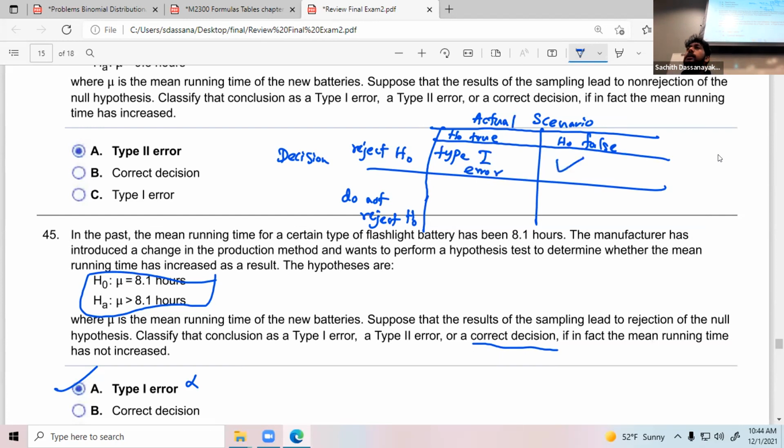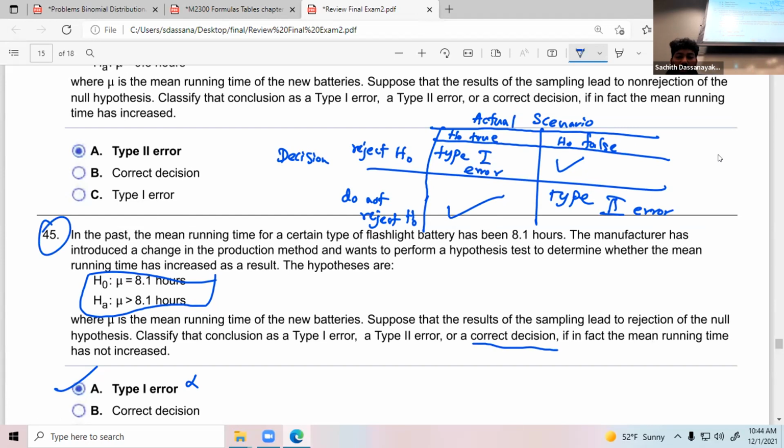This scenario, correct decision. If H naught is false, we simply reject it. What about this one? H naught is true, we do not reject it. Right? It's correct. Here, wrong, this is the type 2 error. Okay. Using this, let me explain the previous question.